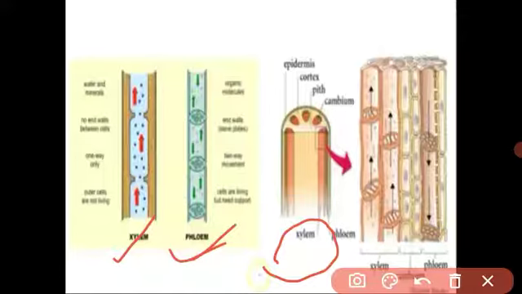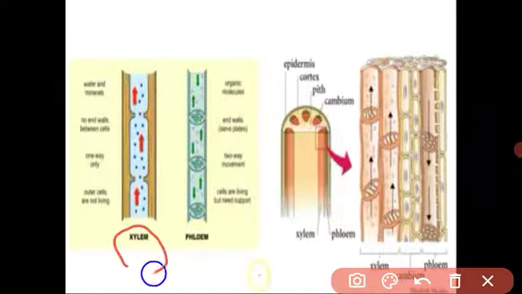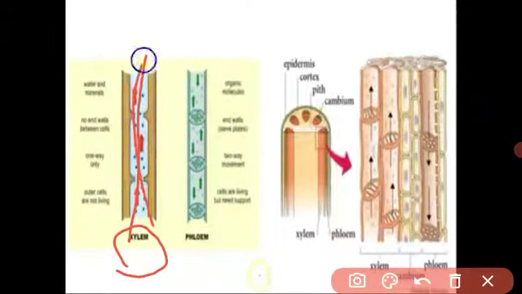See student, some trees are very tall, so how is the water transferred from the root to the top of the tall tree? The root continuously absorbs water and minerals from the soil, and by the xylem tissue, which is a very important tissue, the water is transferred in the upward direction. It is only unidirectional.